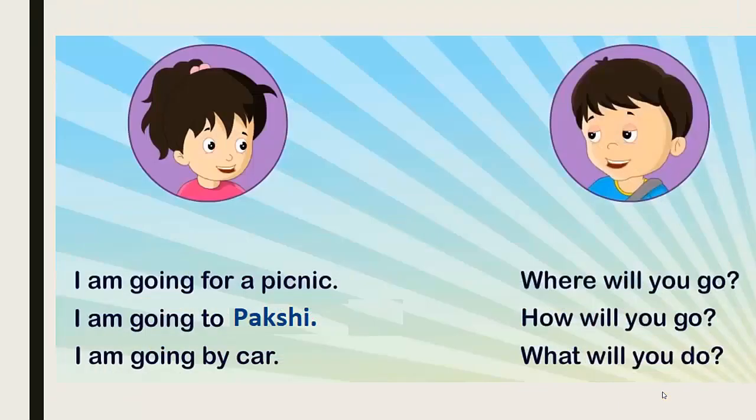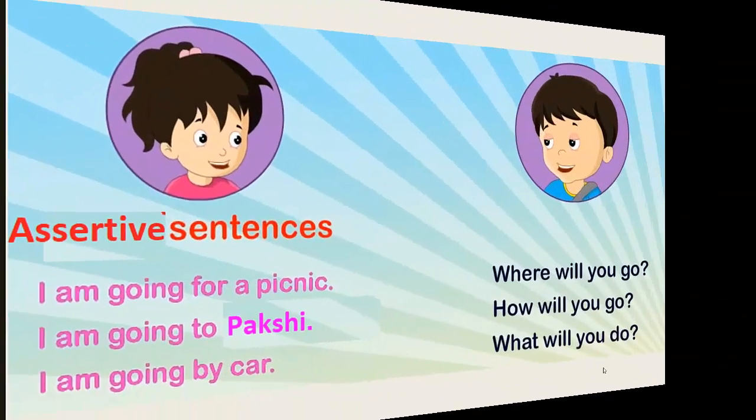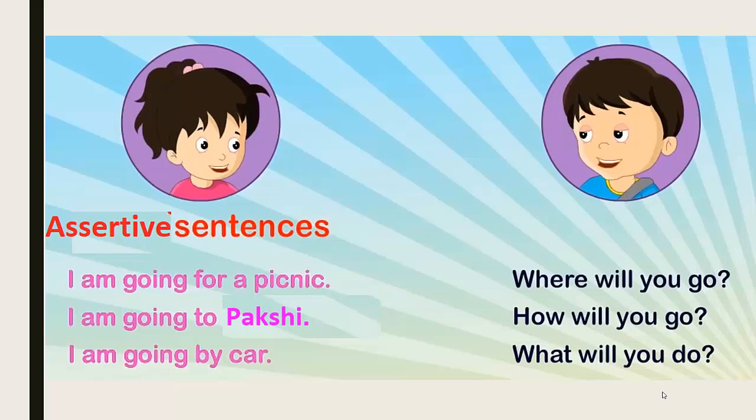Do you observe the difference between the sentences said by Meena and the sentences said by Raju? The sentences said by Meena are assertive sentences. I am going for a picnic.